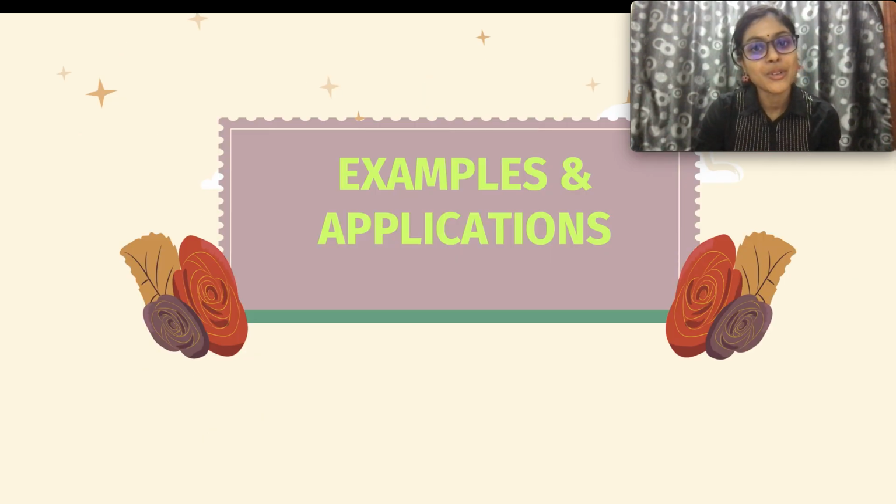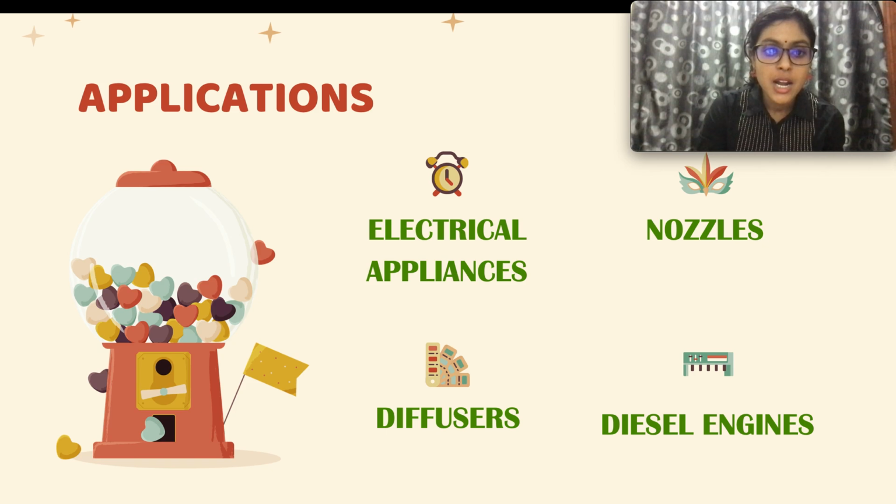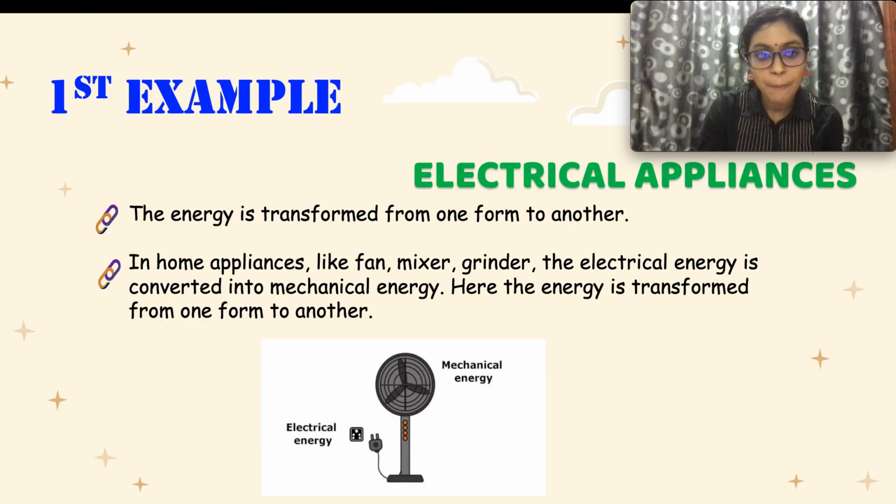Okay, now we will be looking into the examples and applications that apply the first law of thermodynamics. We'll be looking into electrical appliances, nozzles, diffusers and diesel engines. So the first example is electrical appliances. The energy is transformed from one form to another. In home appliances like fan, mixer, grinder, the electrical energy is converted into mechanical energy.